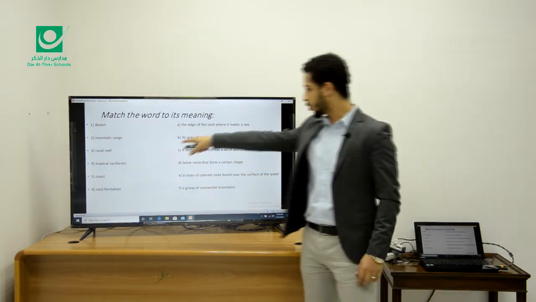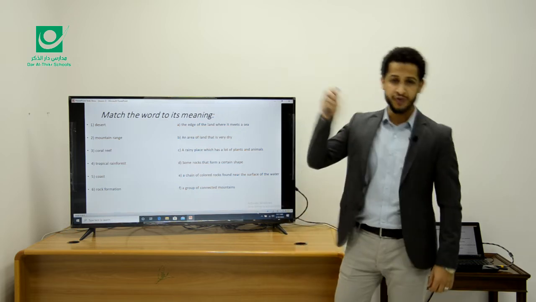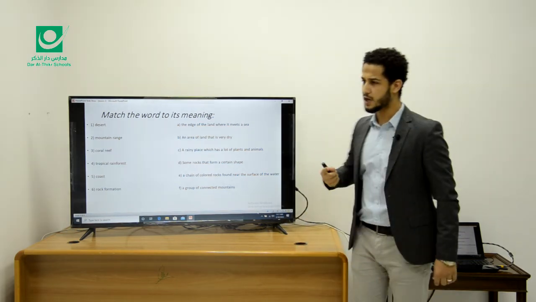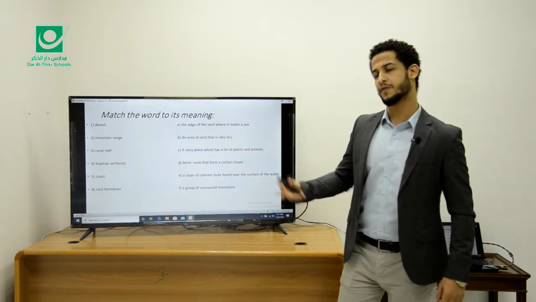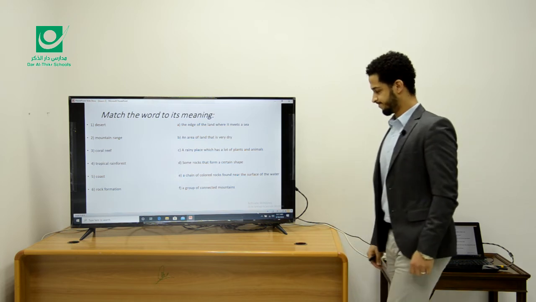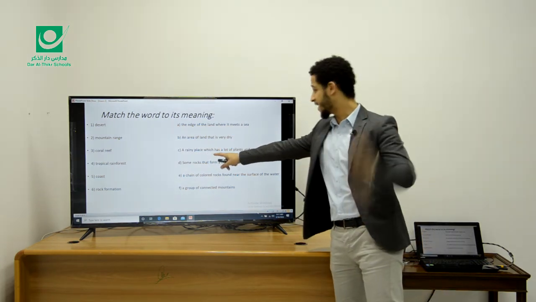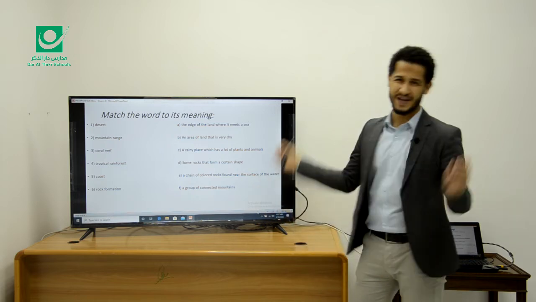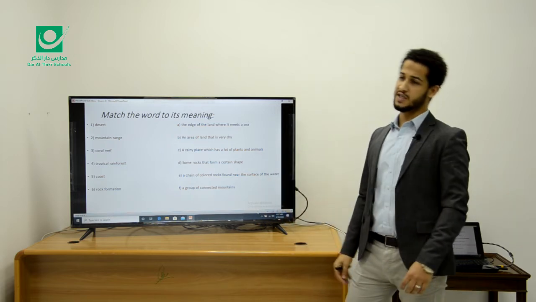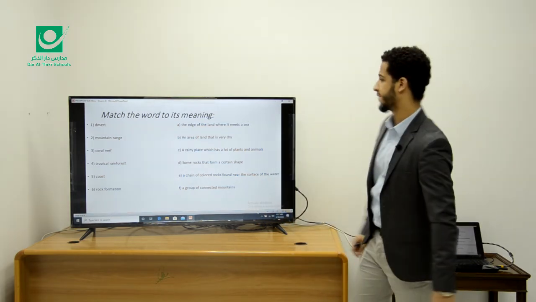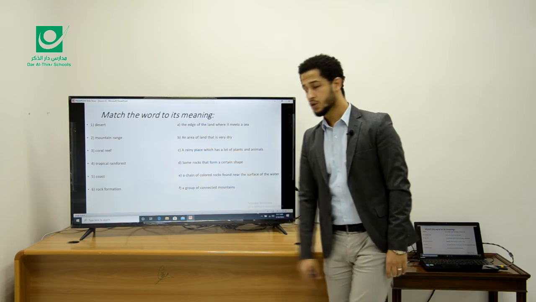Okay. Number four, tropical rainforest. Think about the meaning of tropical rainforest. Okay. Tropical rainforest means a rainy place which has a lot of plants and animals. Okay. Number five, coast.